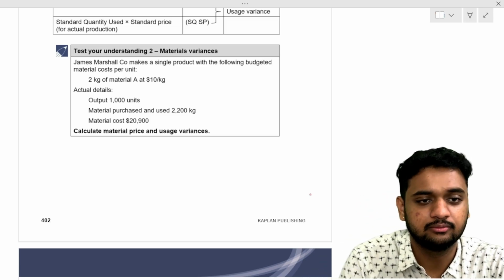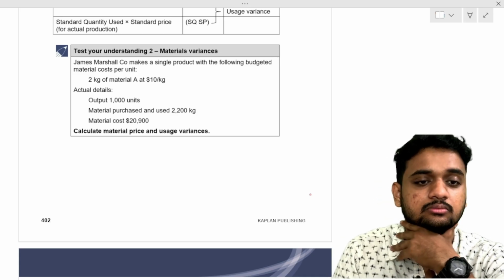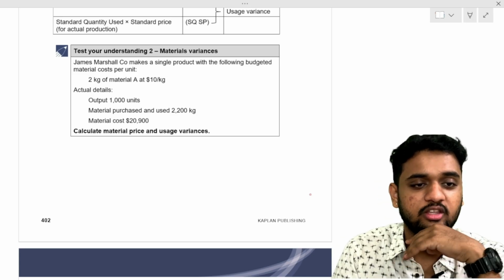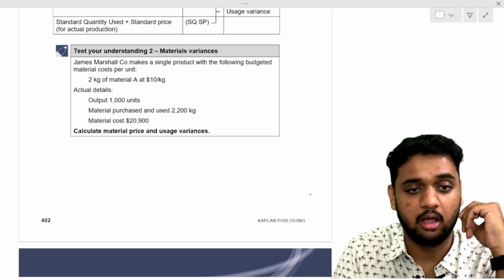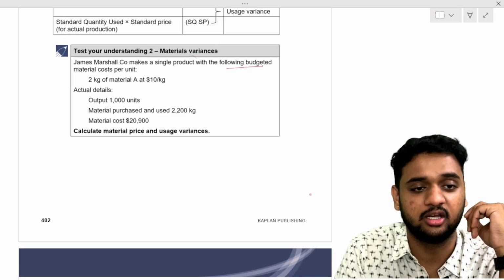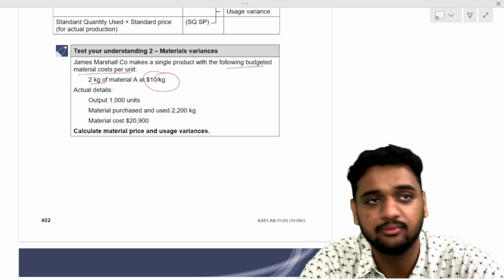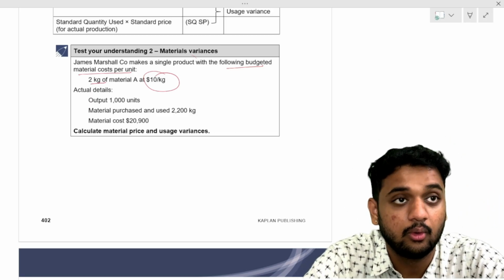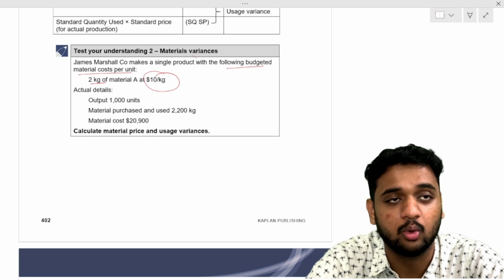What are they given? First read properly. If someone makes a single product with the following budgeted material cost per unit, they are saying 2 kg of material A at 10 per kg. What does it mean? Leave everything else. What is the 2 kg of material A at 10 per unit? What does it mean?